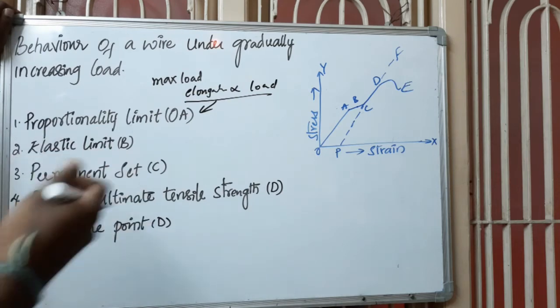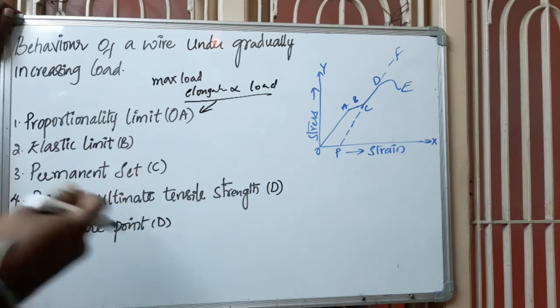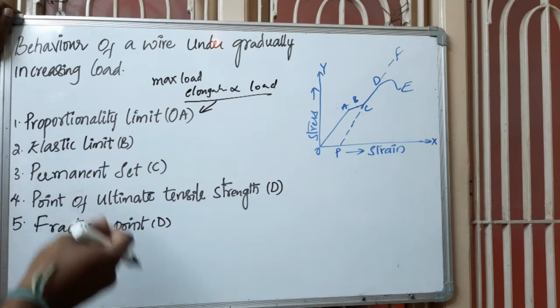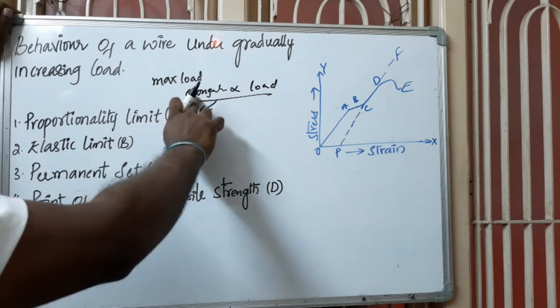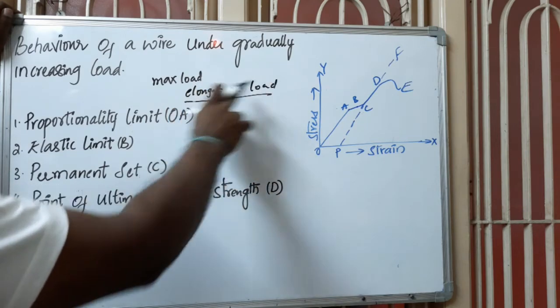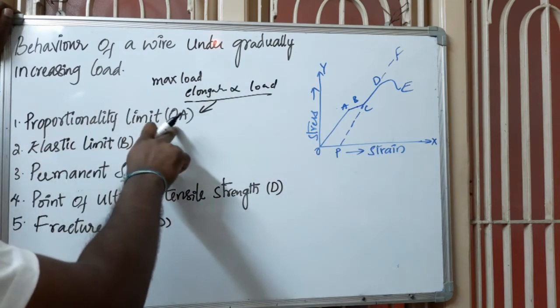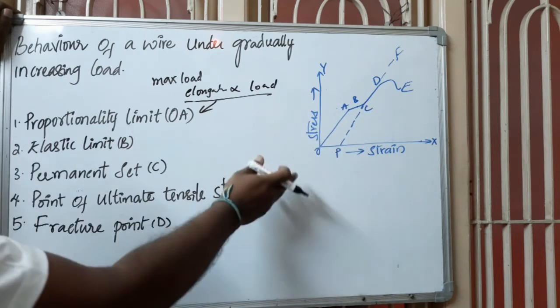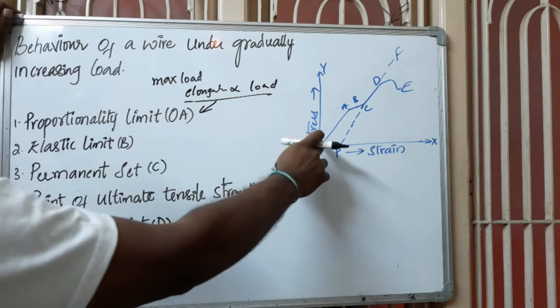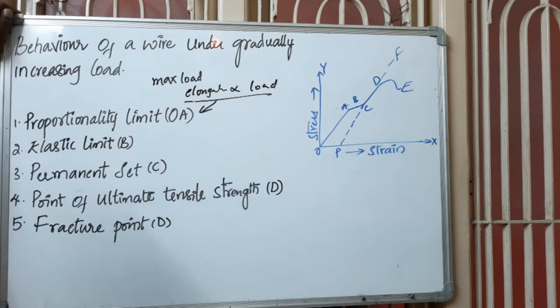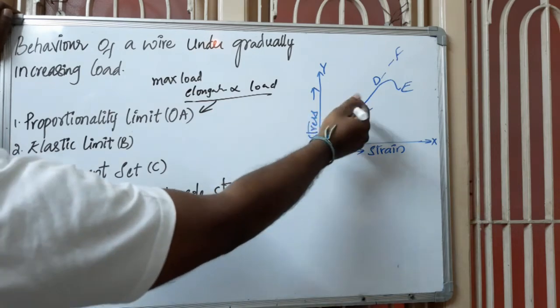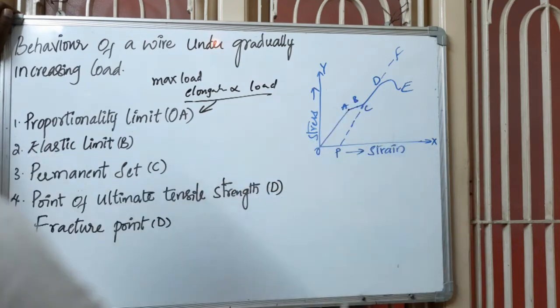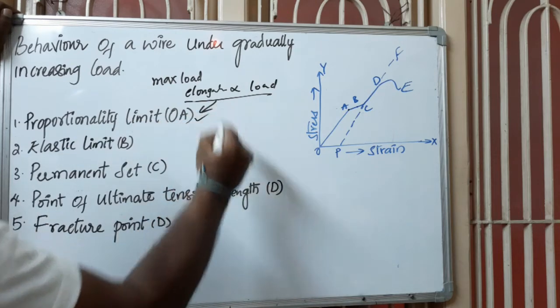When you are applying the load, the wire elongates. If the elongation is directly proportional to the load, that point is called the proportionality limit, which you can see from O to A. The graph drawn between the load and extension is a straight line, because from here to here it is directly proportional. So point A is called the proportionality limit. In this region Hooke's law is obeyed, which means up to here we can obey Hooke's law.